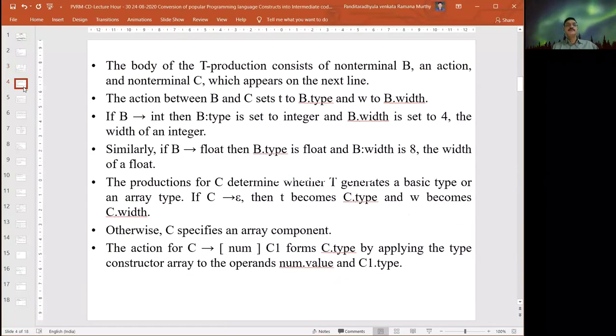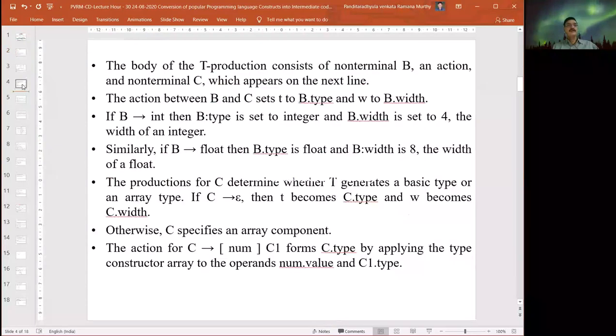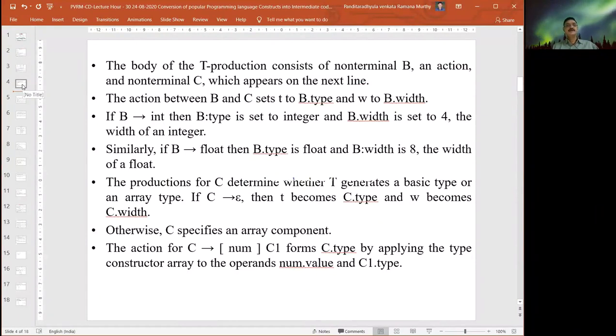The body of the T production contains the basic data types, basic arrays or record data types, whereas the required information is available under B and C. So this B and C come as synthesized attributes to T as inherited attributes, where B and C are synthesized attributes for T. The body of the T production consists of non-terminal B, an action, and non-terminal C, which appears on the next line.